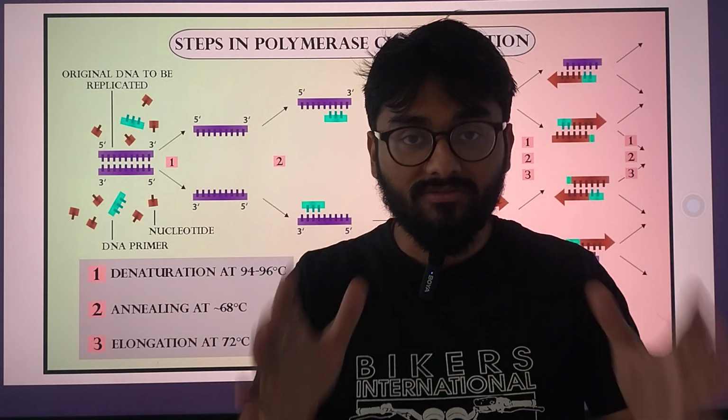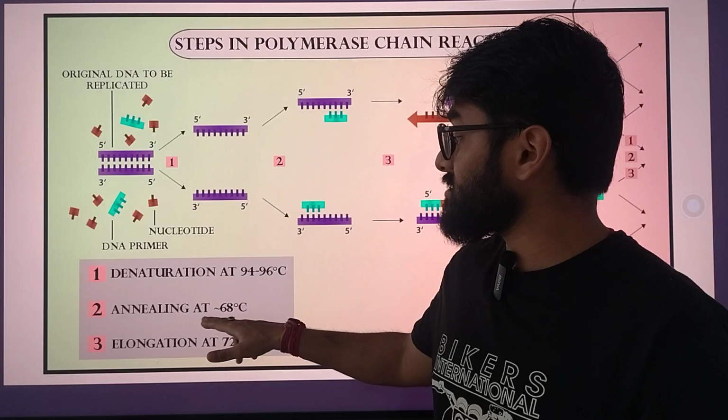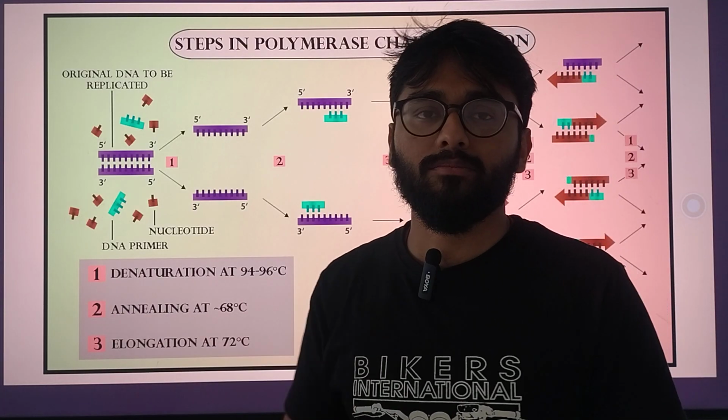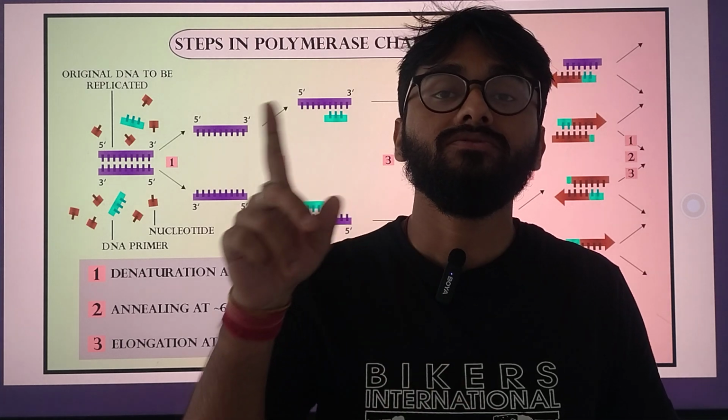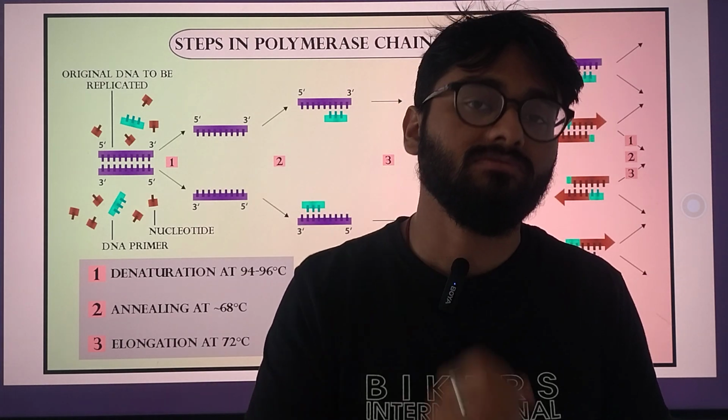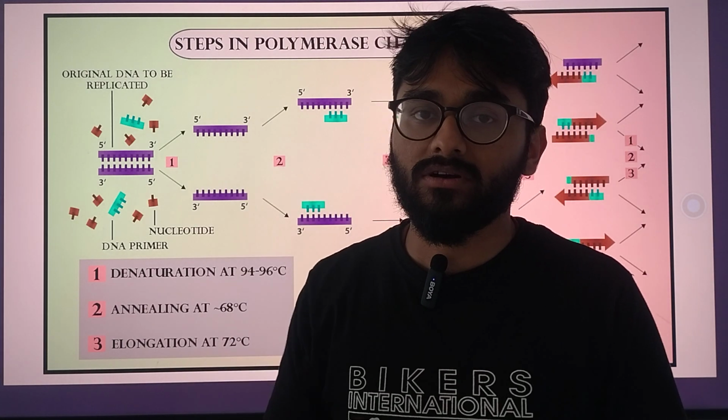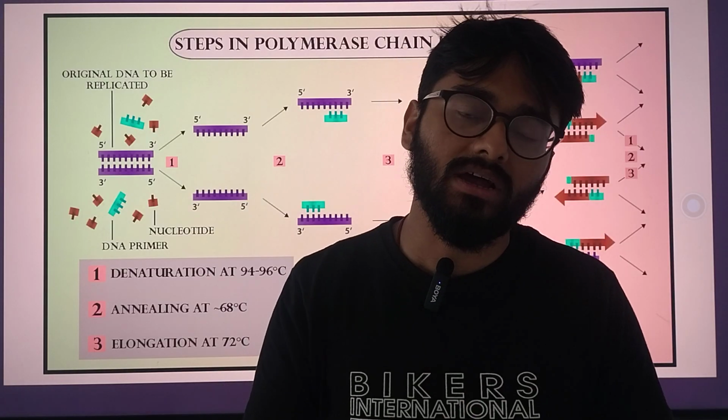So after this has been done, annealing must be done not at this high temperature. 68 is a very high temperature. We do it at about 52 to 58 degrees C, maximum of 60. We don't go beyond that. Why? You will find it in your higher classes.